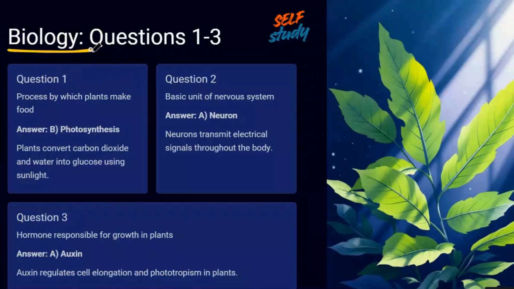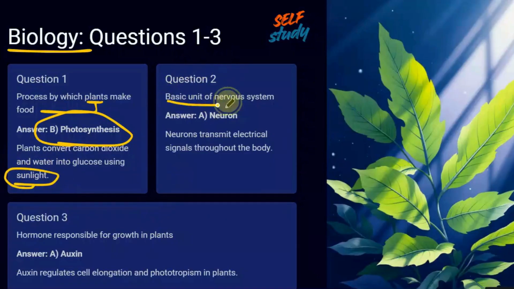Next, we get into biology. Very interesting, and you must pay attention. Okay, the process by which green plants make food is known as photosynthesis. By this process, they convert carbon dioxide and water into glucose using what? Sunlight. Okay.